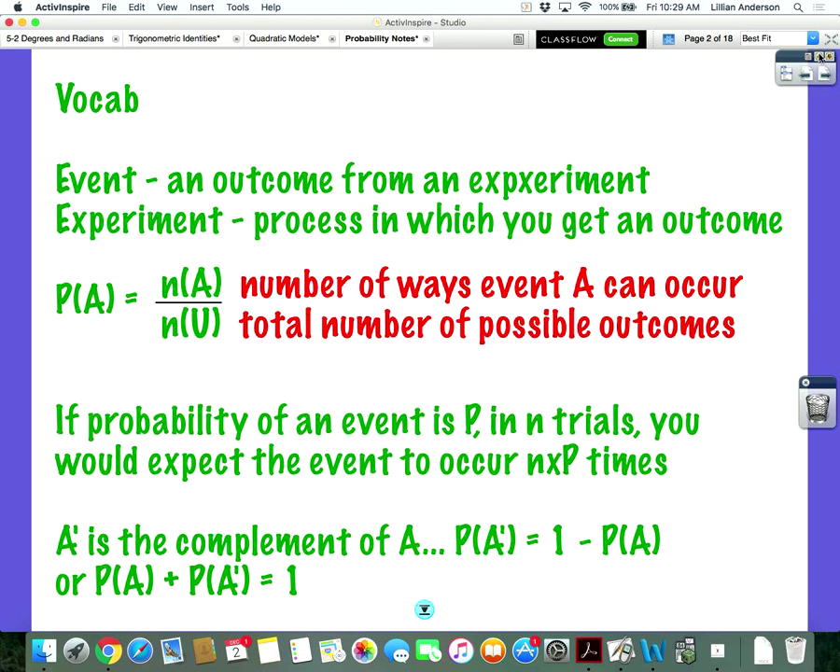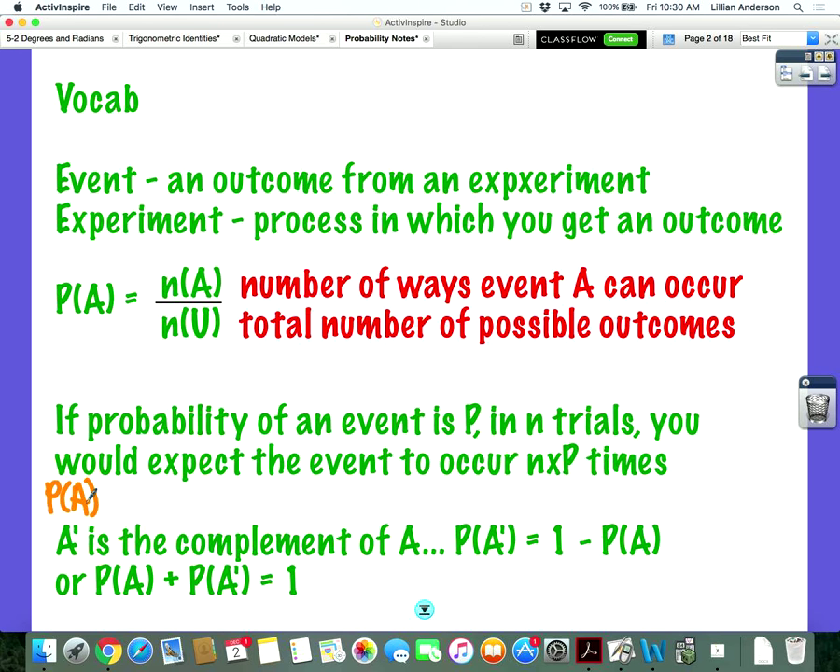The last little bit: A prime stands for the complement of A. The probability of a complement is 1 minus the probability of the event actually happening. That means the probability of an event happening plus the probability of its complement should equal 1. A prime example of that is if A is the event of